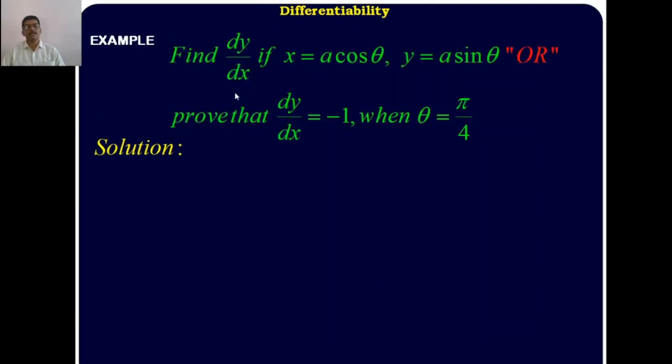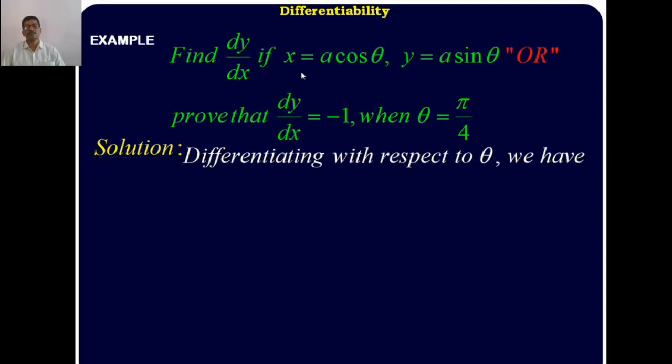Similarly, find dy/dx if x is equal to a cos theta and y is equal to a sin theta. Or sometimes they ask, prove that dy/dx is equal to something, or find dy/dx when theta is equal to pi by 4. For different values of theta, here find the value of dy/dx.